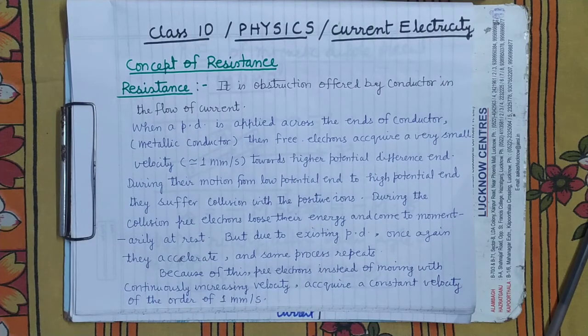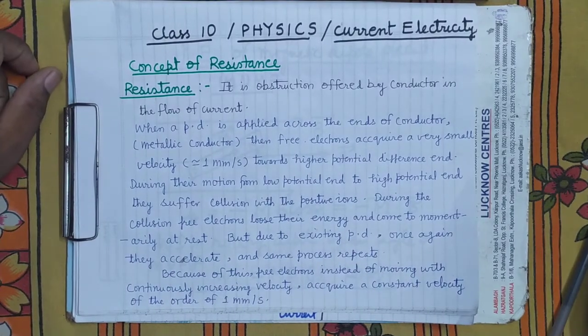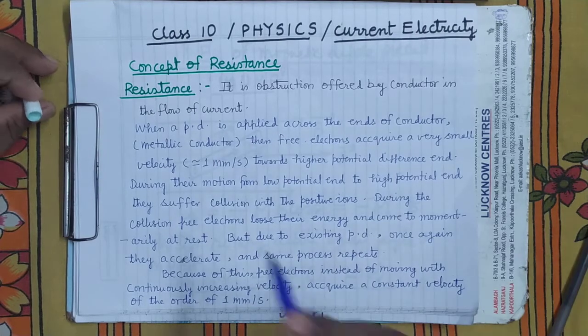Hello students, today I will give you the concept of electrical resistance. What is resistance in the conductor? So see here, what is resistance? It is the obstruction offered by a conductor in the flow of current. And here I am talking about the metallic conductor.